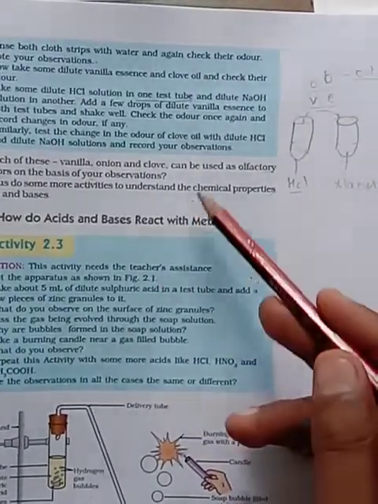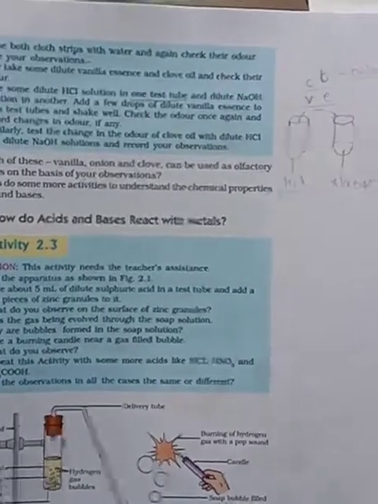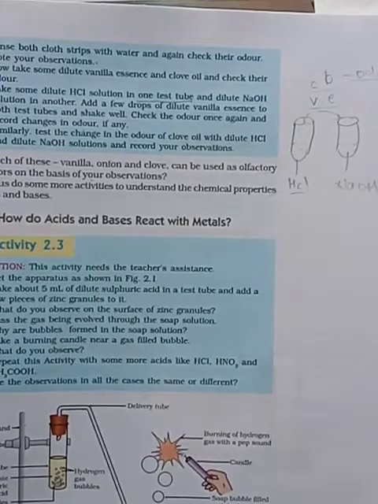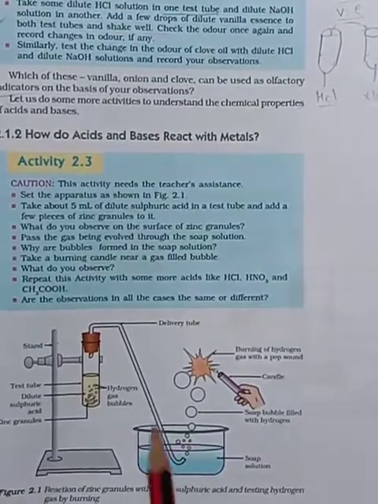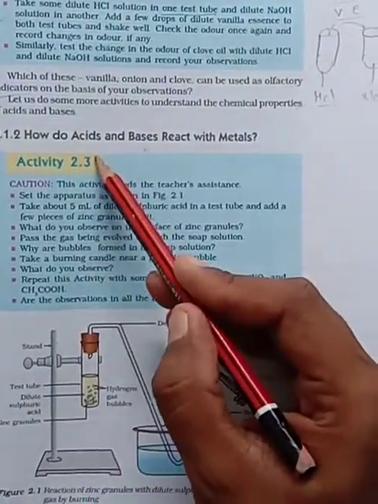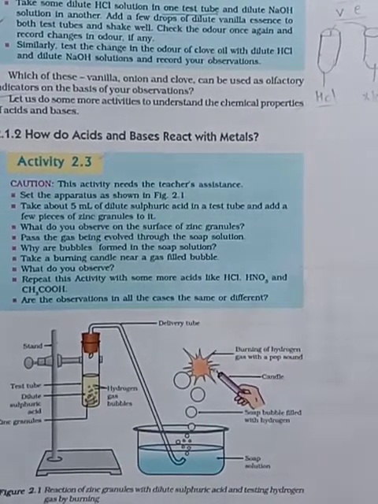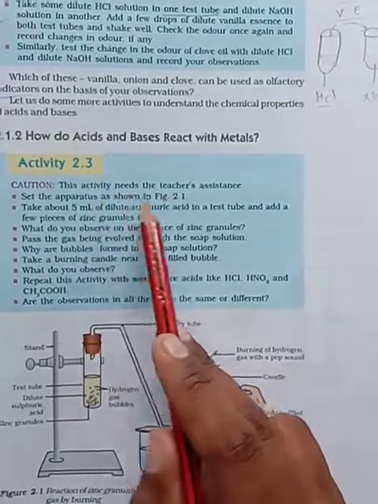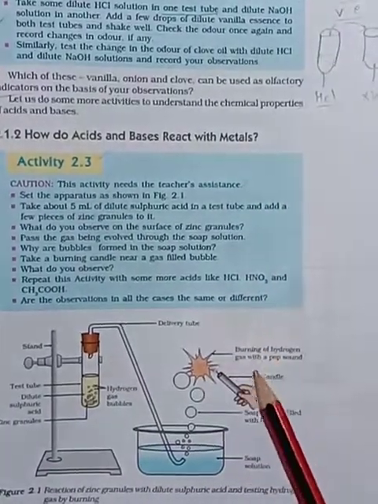Let us do some more activities to understand the chemical properties of acids and bases. There they are giving a few more activities, to see how acids and bases react with metals. Go through Activity 2.3, this one also I will send as a video. You should watch that video, you will get to know how acids and bases react. This activity needs a teacher's assistance, so there is no need for you to do it.